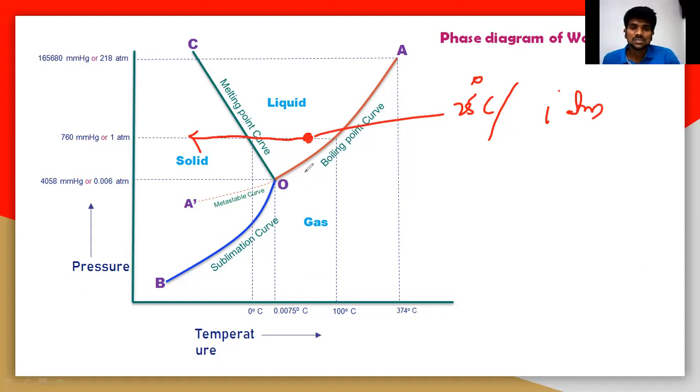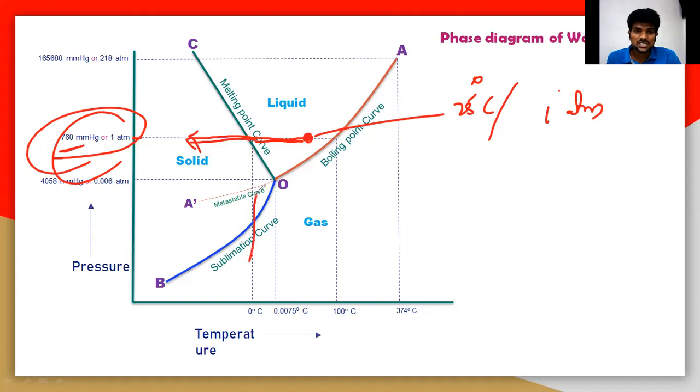So you take 25 degrees Celsius at room temperature, and we are decreasing the temperature like this. We are moving to the left side, at constant pressure, which is 760 mmHg or 1 atmospheric pressure. So at constant pressure we are decreasing the temperature. Now the liquid particles are moving onto the solid region here. That means this particular 0 degrees is the freezing point of water. You can understand that by using this phase diagram.